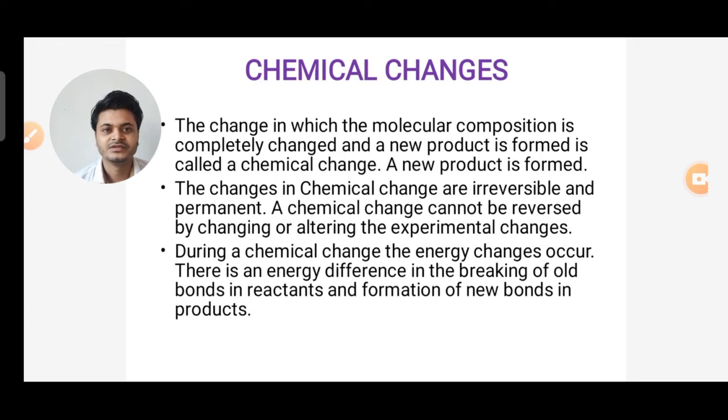During a chemical change the energy changes occur, and there is an energy difference in breaking of old bonds in reactants and formation of new bonds in products. So again I repeat, during a chemical change the energy changes occur, and there is an energy difference in breaking the old bonds in reactants and forming new bonds in products.